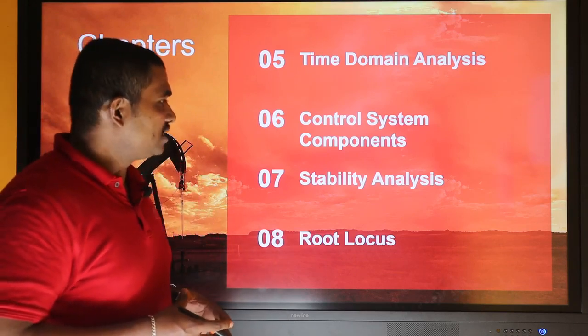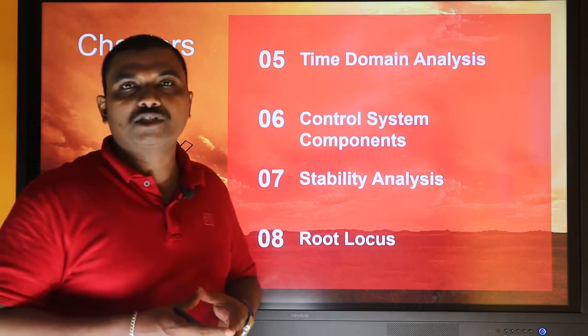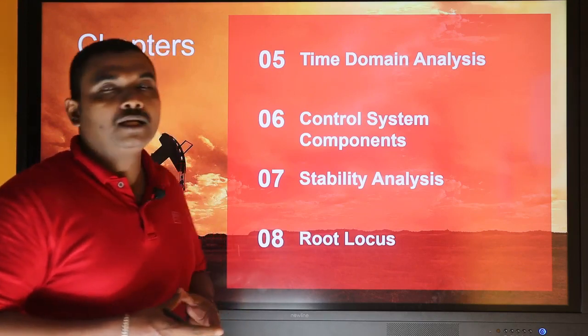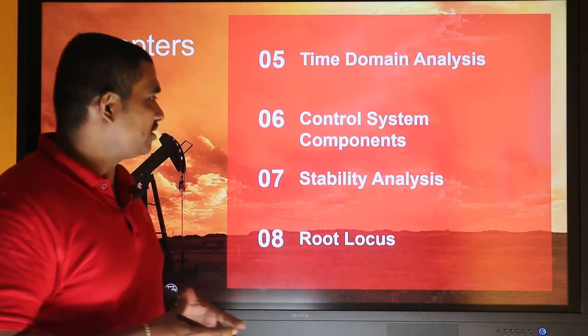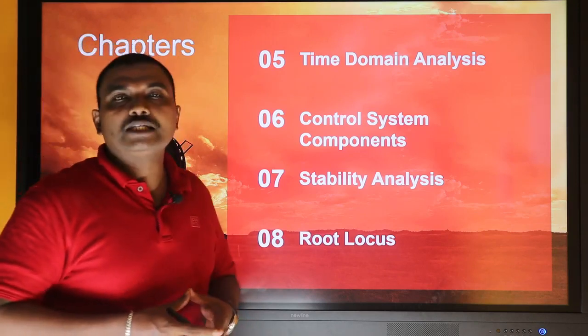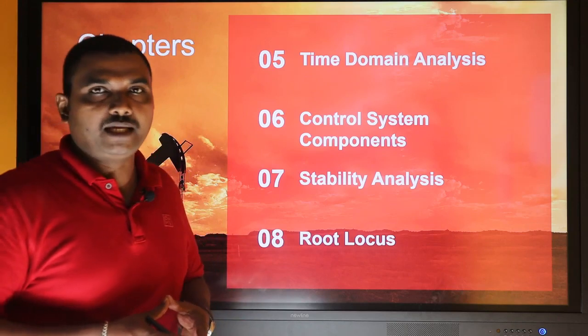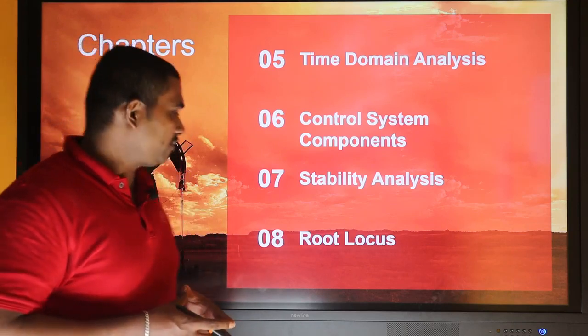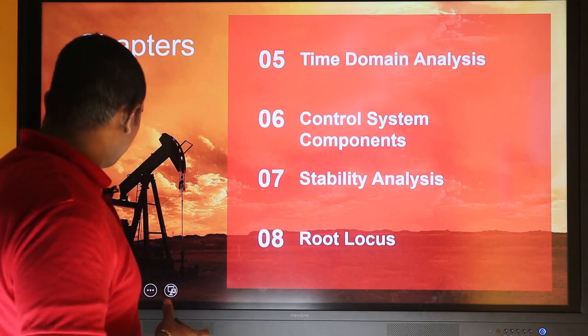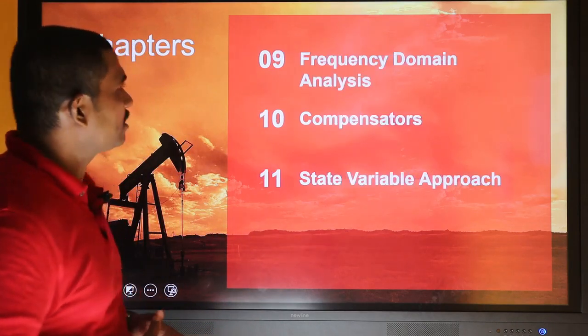To design stable systems, we will have to go for stability analysis, and there are various tools employed in analyzing the stability of a system. One such tool is root locus, which comes in chapter 8, which is also a frequency dependent tool, and I will go into more detail when we deal with the chapter.